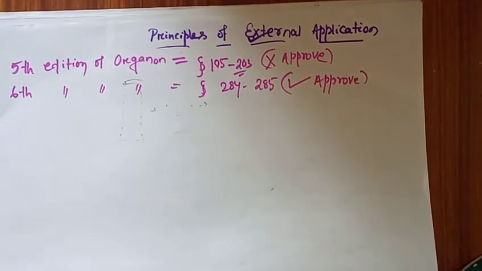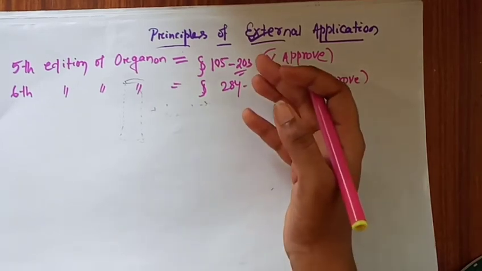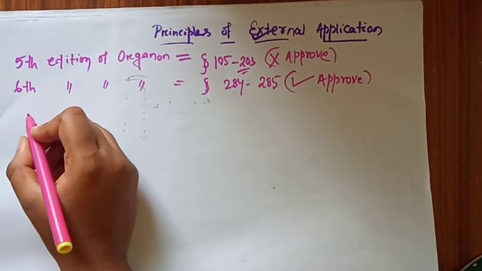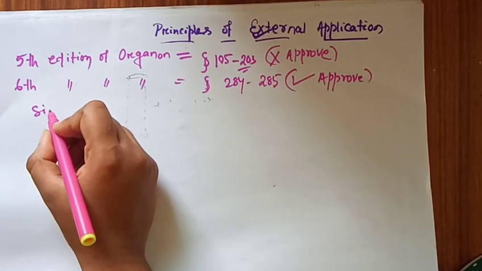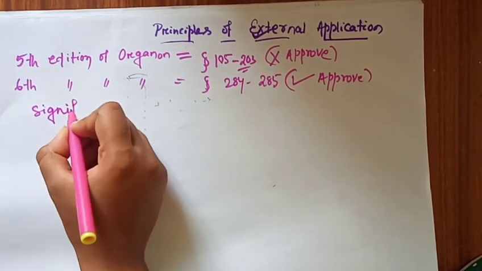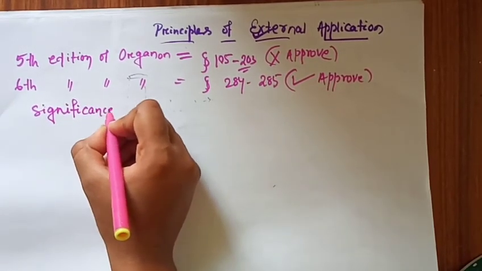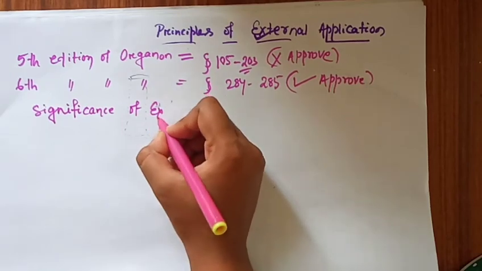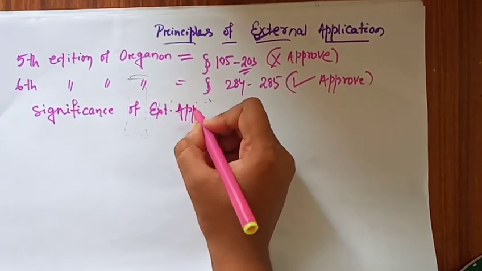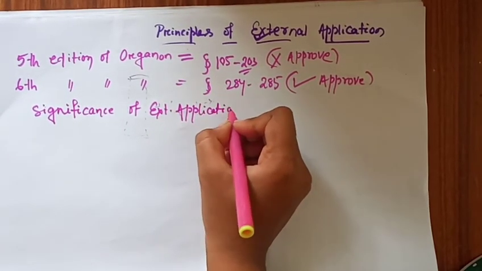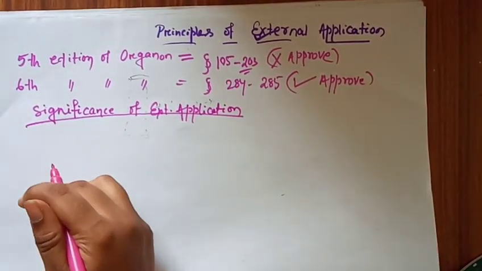So what is the efficacy of using external application in homeopathy? What is the significance? In this video we only discuss the benefits of external application.